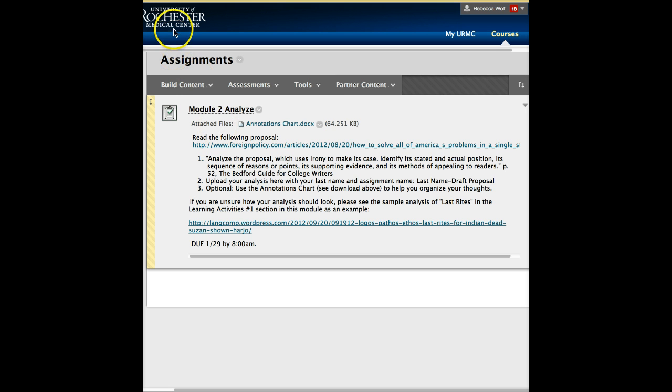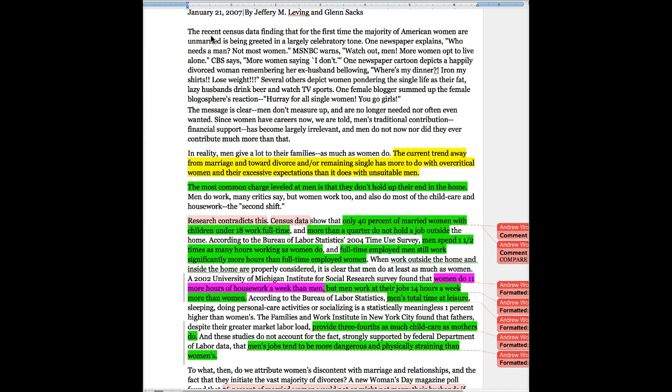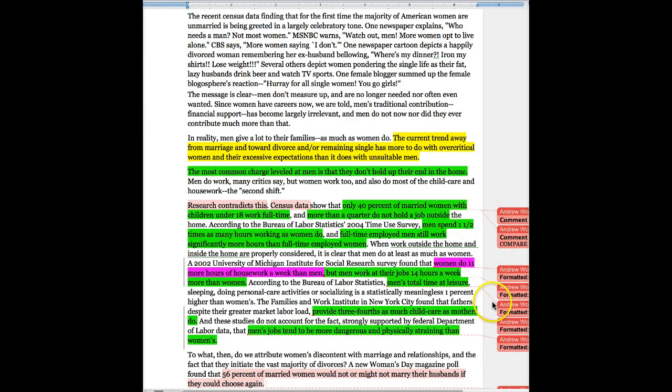So this is how I'm going to annotate the text, and then I'm going to show you how I use the annotations chart to help me. So let's go to our article, Women Don't Want Men, Ha! If you look, I've done some work here. I've done some annotations over here about different things that I see going on in the essay.